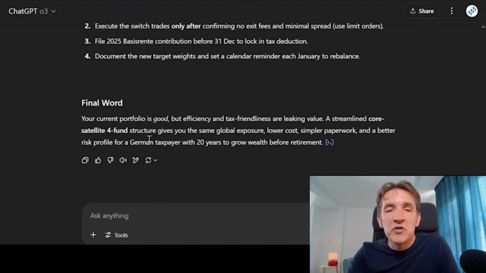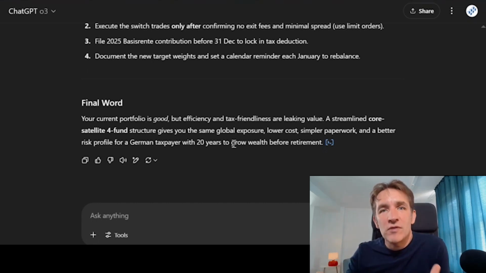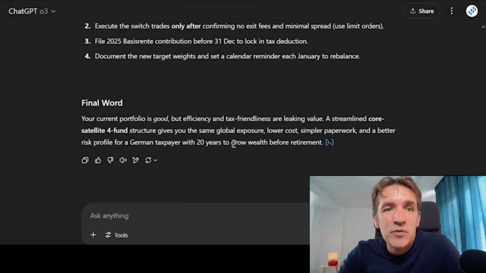It's concluding that my portfolio looks already good, but that I can further improve the efficiency. So I hope you can see that with a rather straightforward prompt using this O3 model, we actually get quite an in-depth financial analysis.